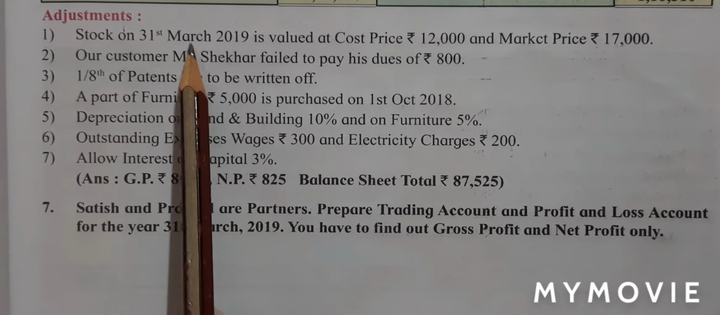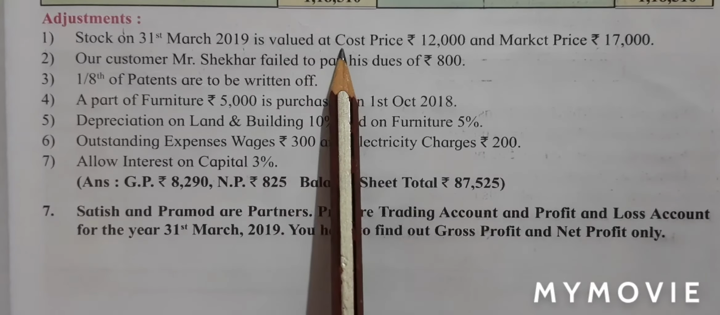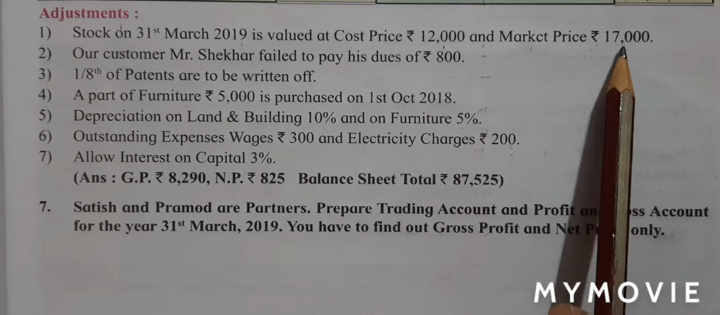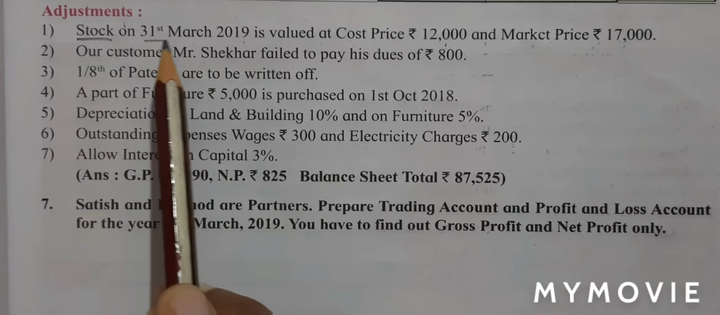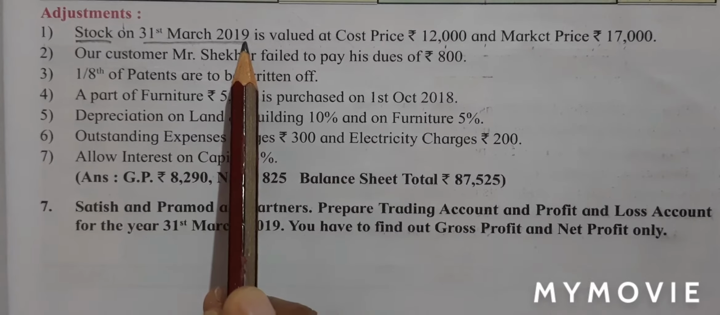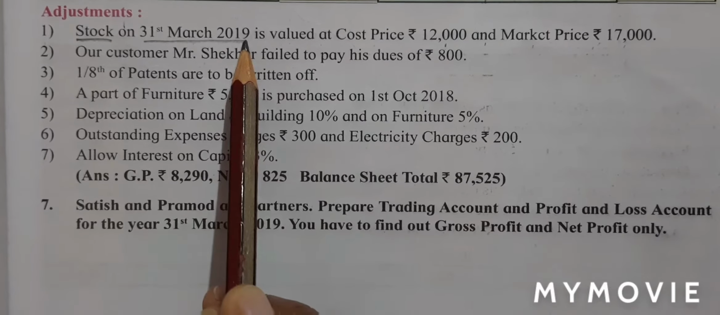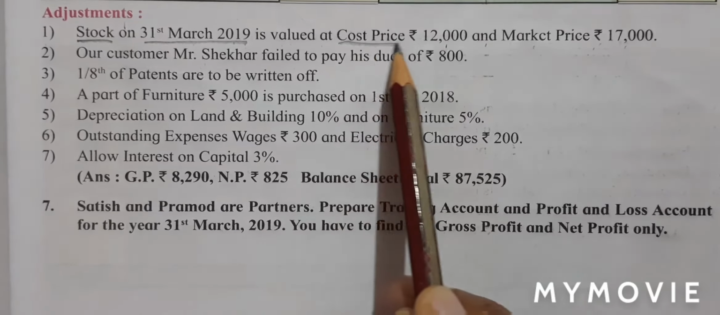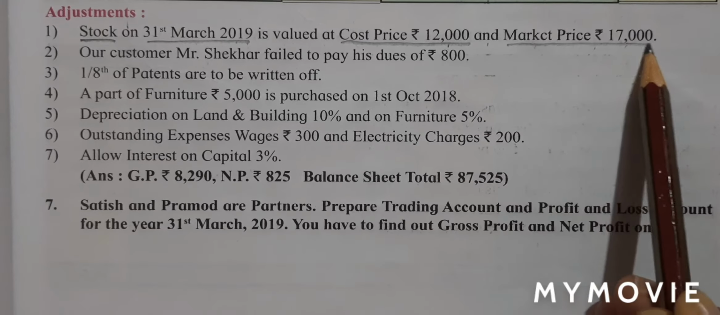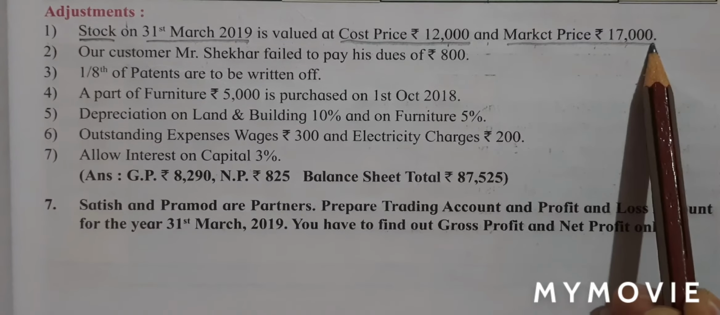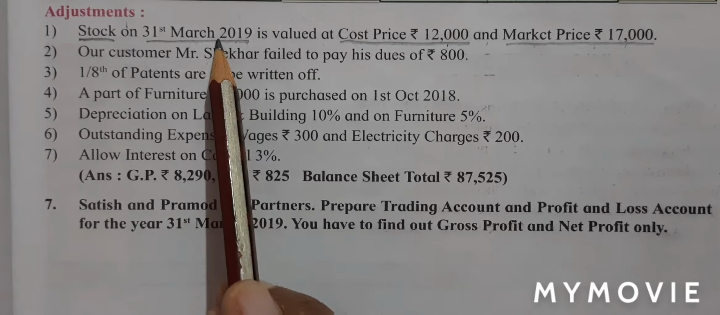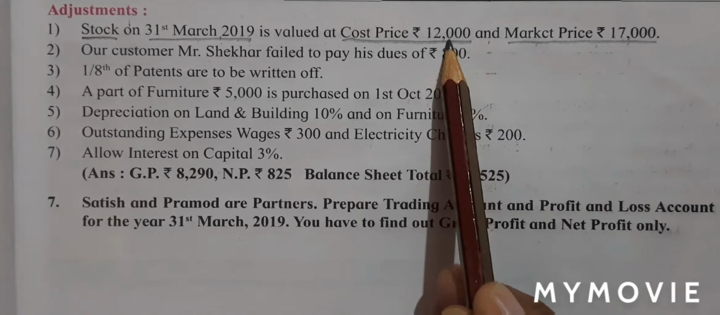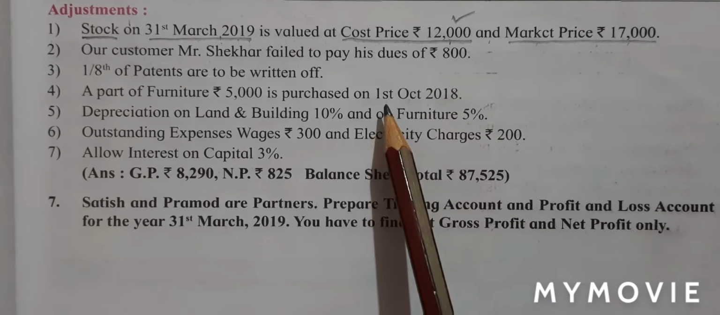Stock on 31st March 2019 is valued at cost price rupees 12,000 and market price rupees 17,000. This is related to my closing stock, which means I will not mark any star. But students, in this adjustment, they have given us two amounts, cost price 12,000 and market price 17,000. Remember, whenever closing stock is asked, we will always take the value whichever is less. So amount 12,000 will be our closing stock.